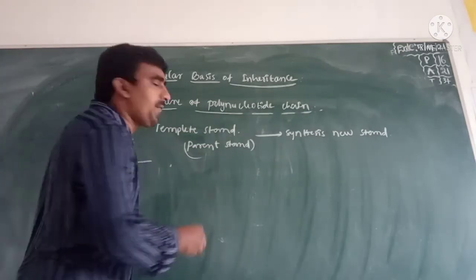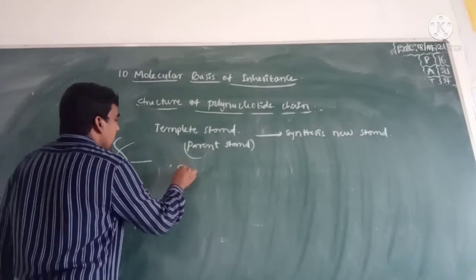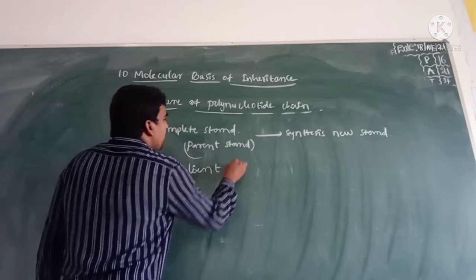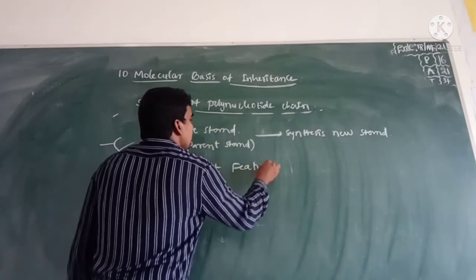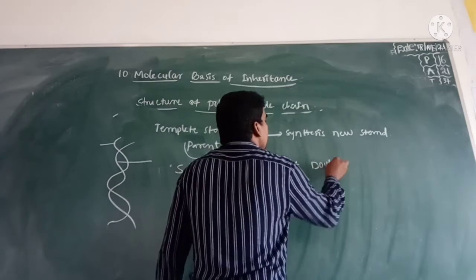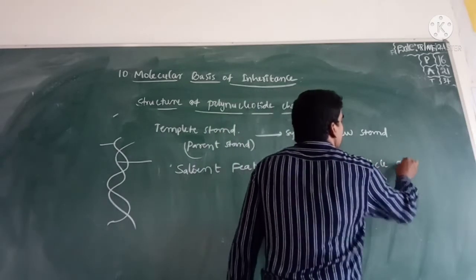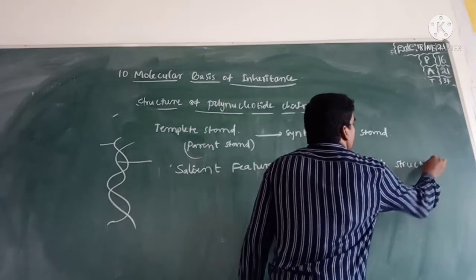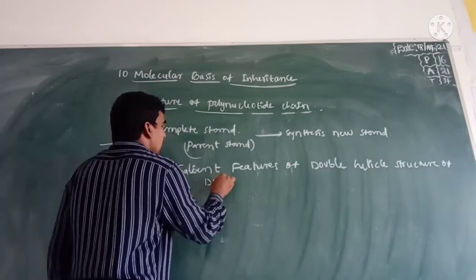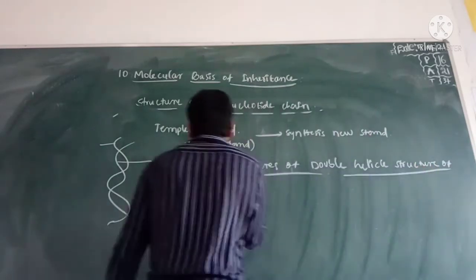Next topic is the salient features of the double helical structure of DNA.